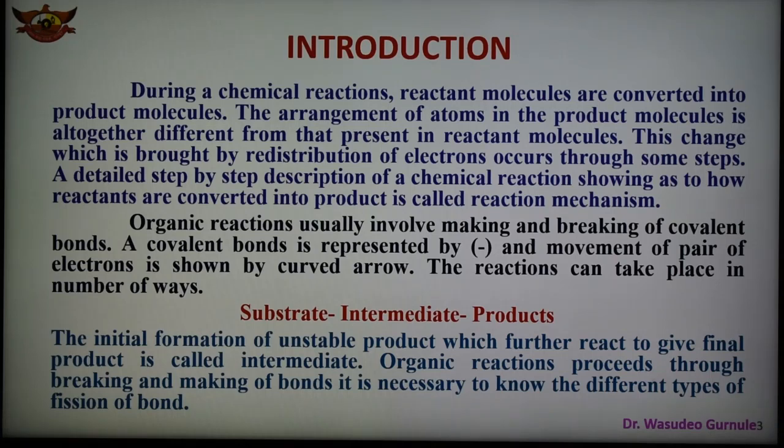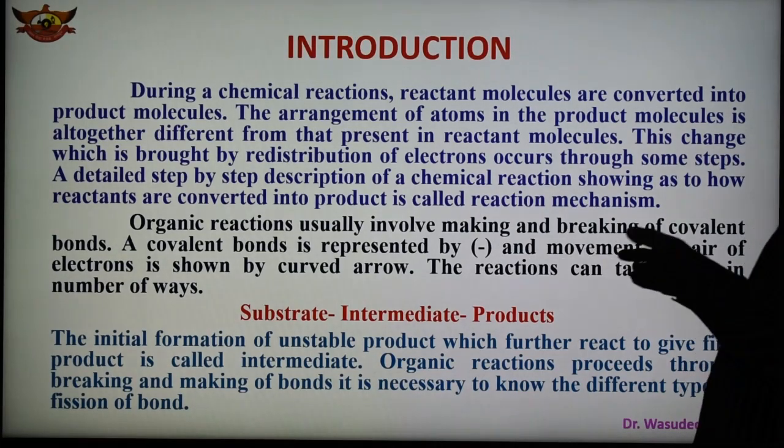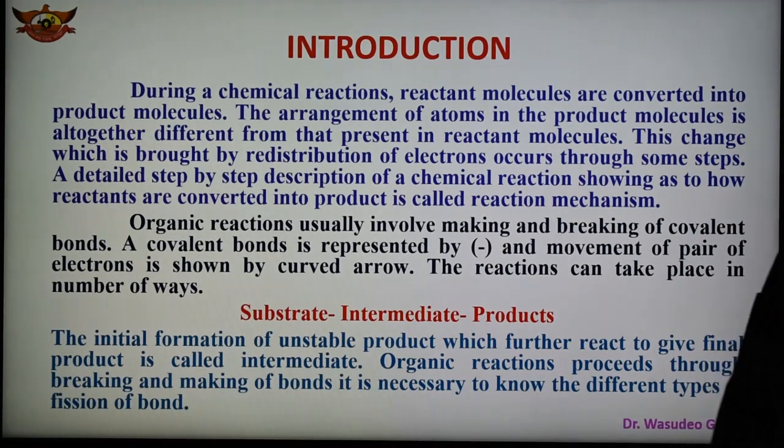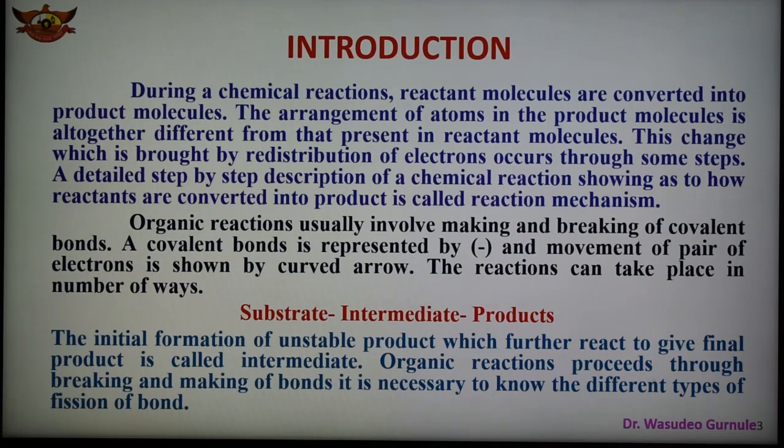So we can say that a detailed step by step description of a chemical reaction and how reactants are converted into products is known as the reaction mechanism. Organic reactions generally involve the breaking and making of covalent bonds. Covalent bonds are represented by a solid line, and the movement of a pair of electrons is shown by a curved arrow. The reaction can take place in different ways.